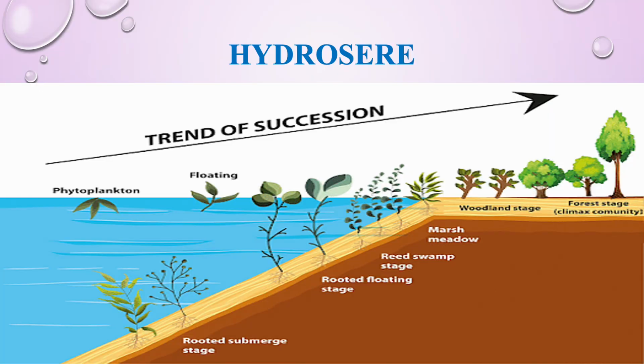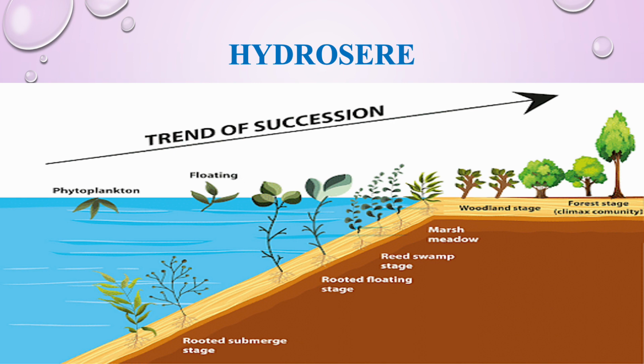The first example is hydrosere, the succession which happens in fresh water. As you can see here, the trend of succession, first it happens in the waters where only phytoplanktons are existing, and these phytoplanktons are fed by the zooplanktons, and both phyto and zooplanktons are fed by the small fishes and all, which emerge as the next stage.